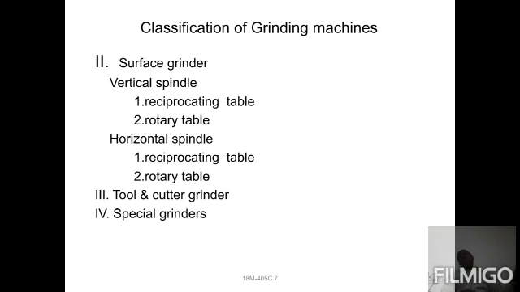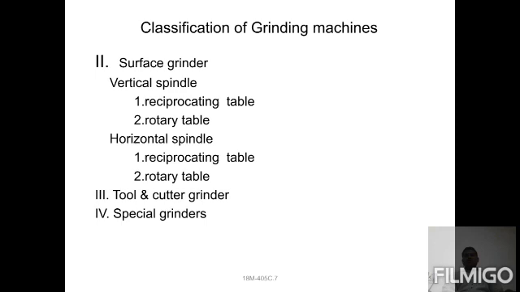Reciprocating table has a transverse motion. Rotary table has its own axis. It will be rotated 360 degrees, continuously rotated table. In surface grinding, first one is the vertical spindle, second one is the horizontal spindle. Spindle direction is the most important thing in a surface grinding machine. First one is the horizontal spindle with reciprocating table, and again we have a rotary table. So the spindle direction changes, but again we have two methods.